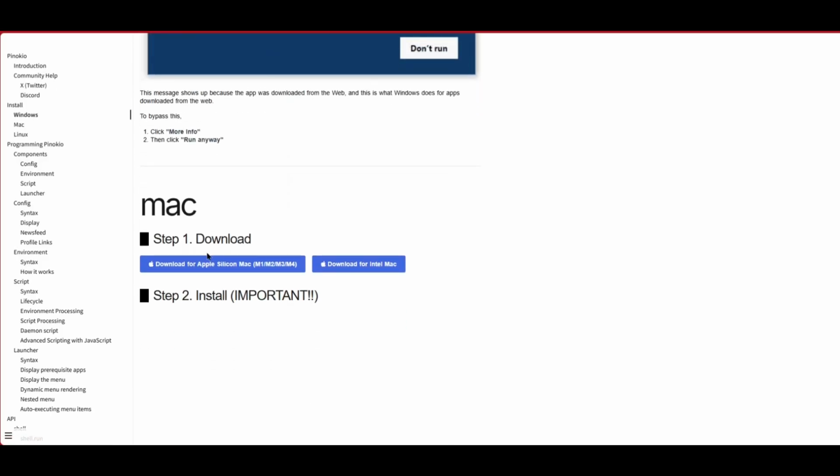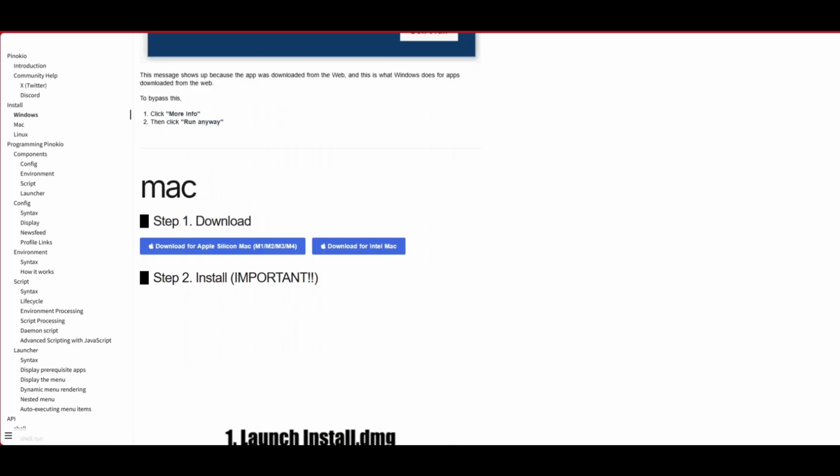And if you have a Mac, the instructions are here for Mac. But I don't have a Mac and I don't understand enough to do the installation for that. So I'm going to skip that.